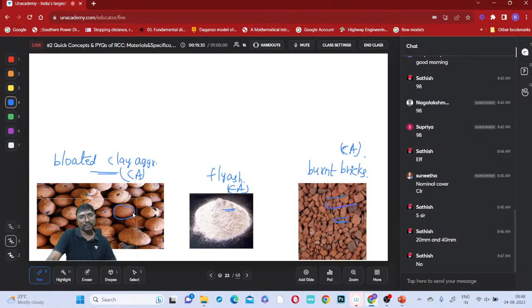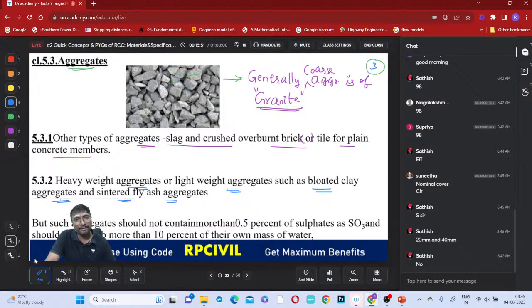Why does the red color come? Inside, if you observe, black color is there. Generally that clay is black; in black cotton soil the clay content is very high. So inside it is black, and outside the red color comes when you heat it, because of the fire. Right, everyone?